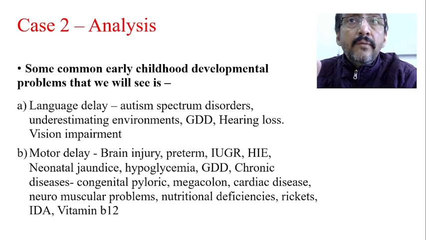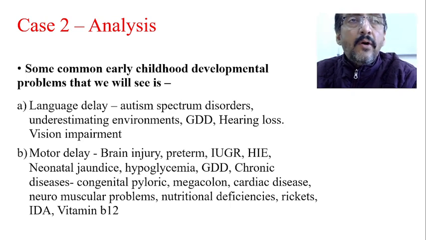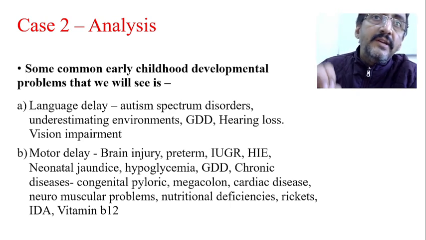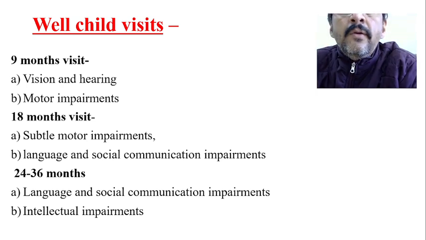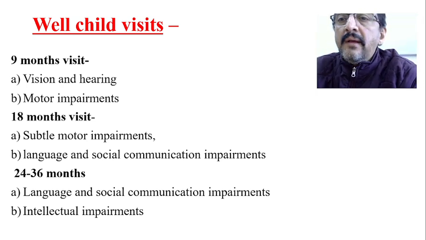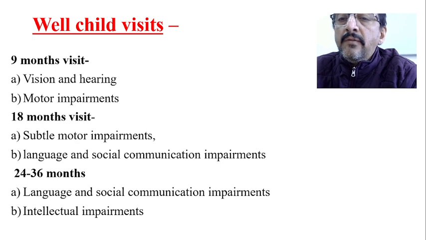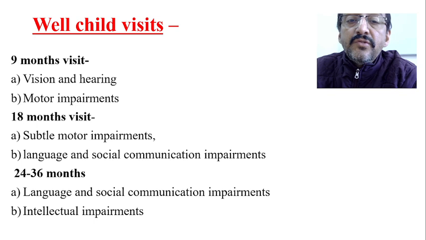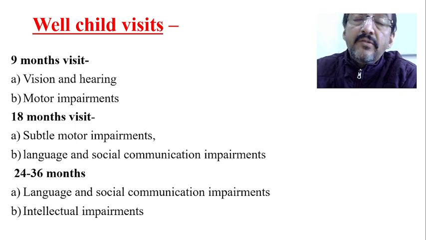So regular examination of the baby during vaccine visits will help. Otherwise, you have to provide a checklist to the mother so that she can identify by herself and then report to the physician. Usually in the 9-month visit, vision and hearing should be seen, and motor impairment at the 18-month visit, maybe along with the DPT booster. Subtle motor impairments, then language and social communication impairments should be clearly understood. At 24 to 36 months, again language and social communication impairments and intellectual impairments should be understood.